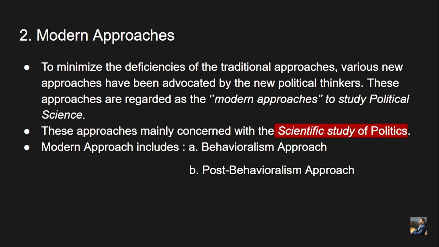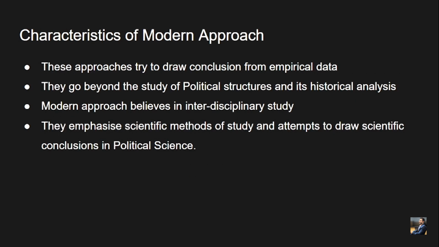We have seen how the traditional approach was mainly based on the normative approach. So the modern approach is mainly concerned with scientific study, which is more empirical and more observation-based. The modern approach includes the behavioralism approach and the post-behavioralism approach. So what are the major characteristics of the modern approach? These approaches try to draw conclusions from empirical data.